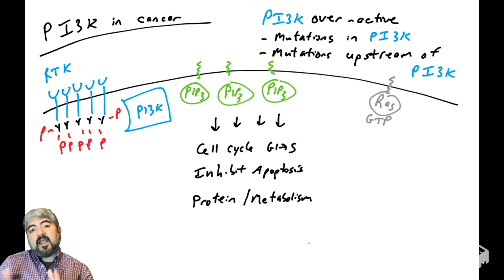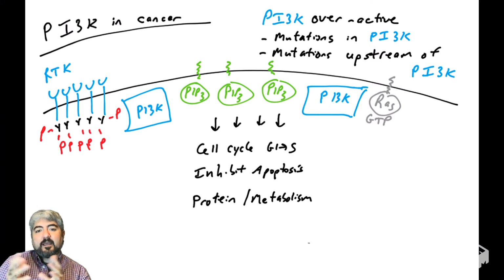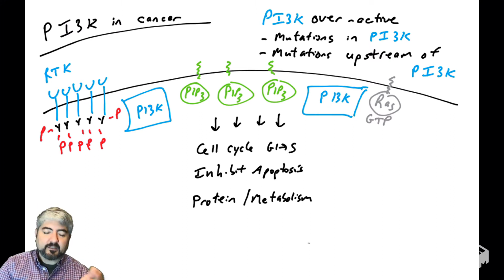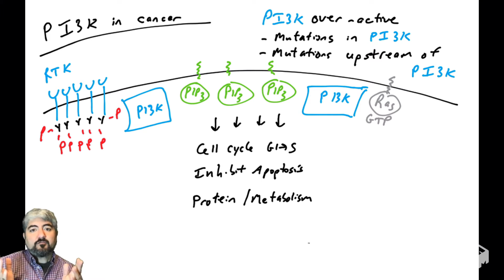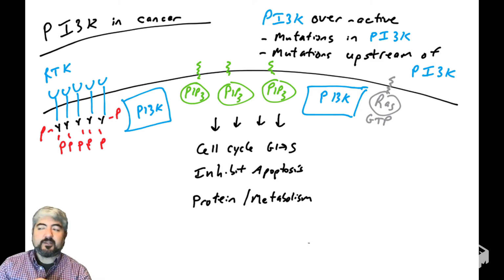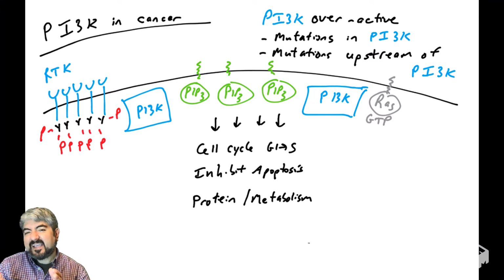We said that RAS regulates PI3 kinase. When RAS is in its GTP-bound form, it will bind PI3 kinase and allow PI3 kinase to come up to the plasma membrane and convert PIP2 to PIP3. Remember, RAS can be mutated in human cancers. You could have point mutations in RAS, which abolish its GTPase activity. And if its GTPase activity is abolished, it can never remove that terminal phosphate off the GTP and go back into its GDP-bound mode.